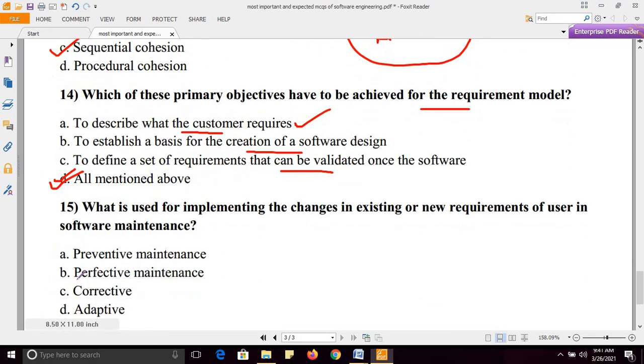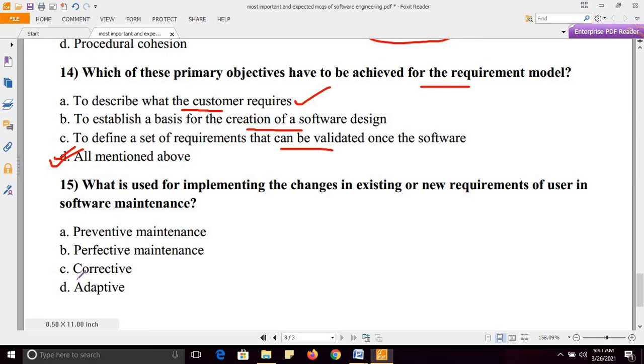Next, what is used for implementing the changes in existing or new requirements of users in software maintenance? We want to change the existing requirements, or we want to add new requirements of users.